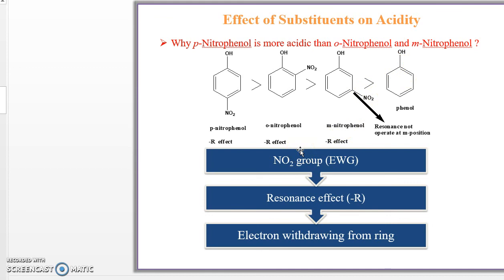Electrons are withdrawn from the ring. With the nitro group at the para position there is a high electronic effect and high resonance effect. At the meta position there is no resonance effect, but due to the electron withdrawing group, it has more acidity as compared to phenol.